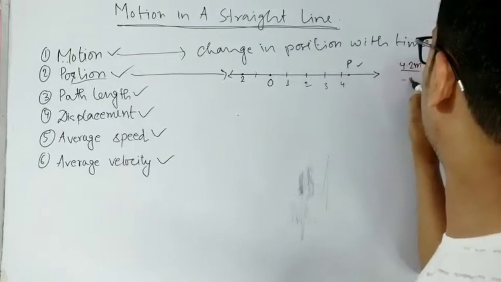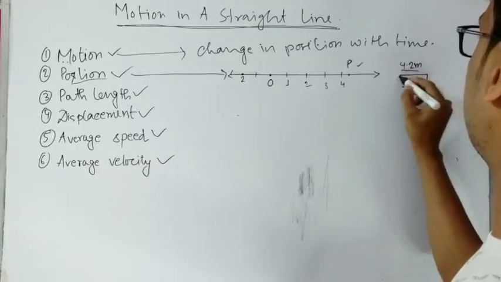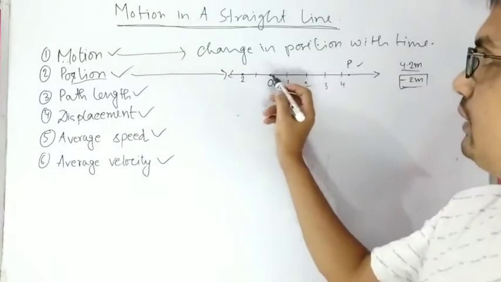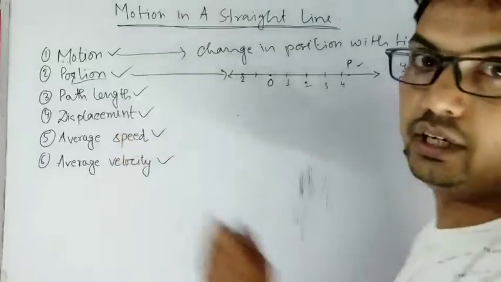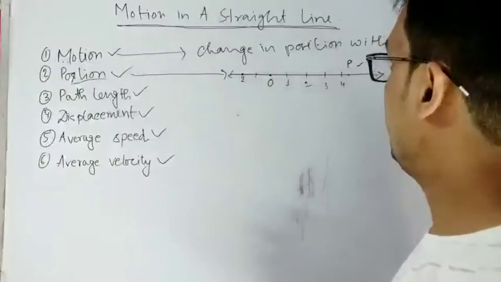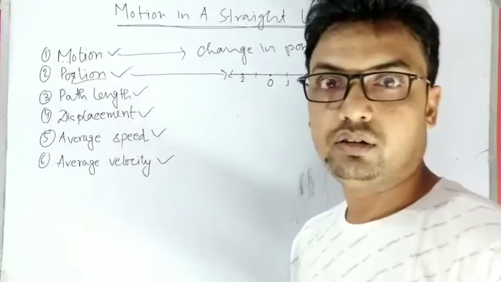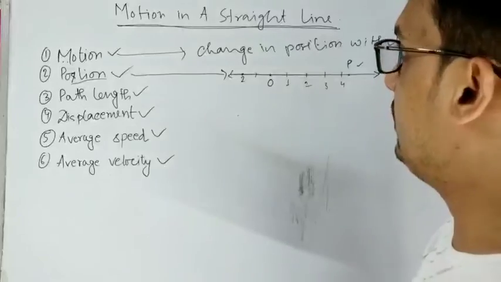So if we say minus 2 meter, then the position of the particle is minus 2 meter, then we know that from the reference point 0 we have to go towards left 2 meter, and then we will get the particle. This is how we can define the position of the particle.